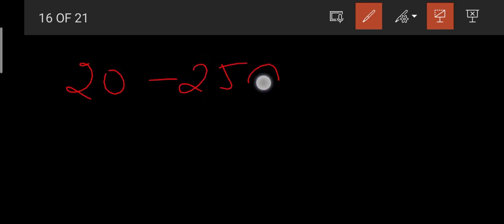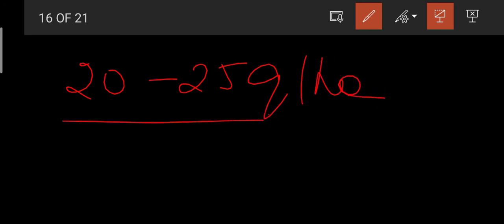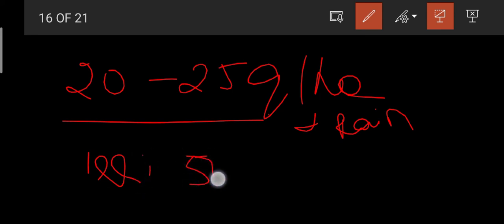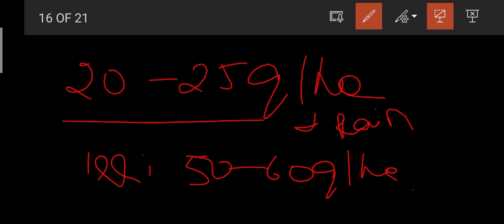And regarding yield, it is 20 to 25 quintals per hectare. The yield of sorghum is 20 to 25 quintals per hectare. Okay, this is in case of rain-fed conditions. If it is for irrigated conditions, it is 50 to 60 quintals per hectare. Okay friends.